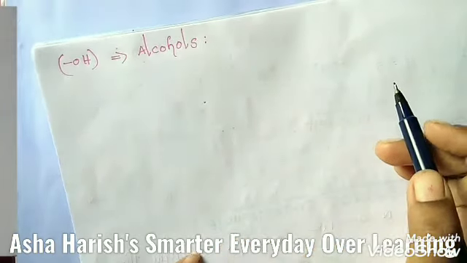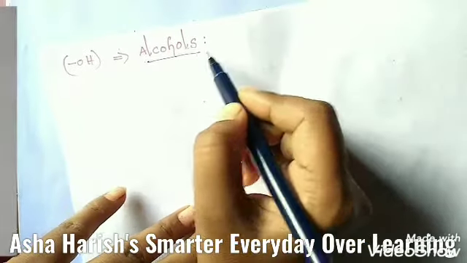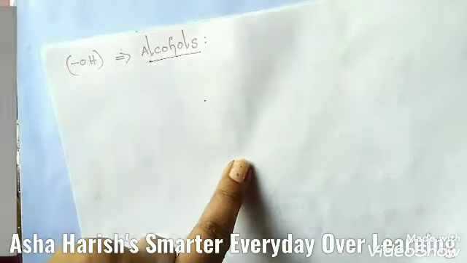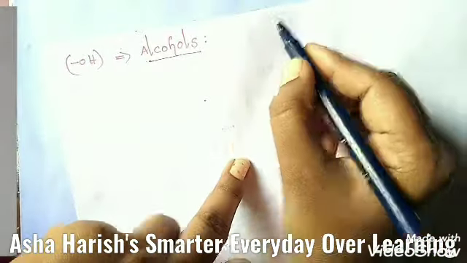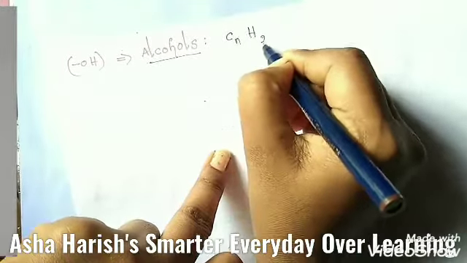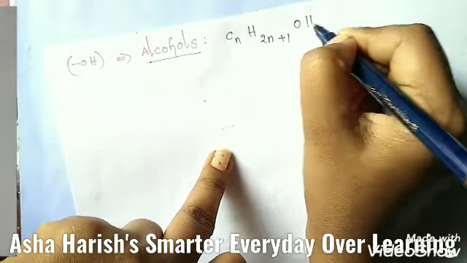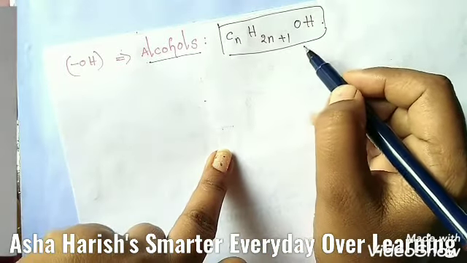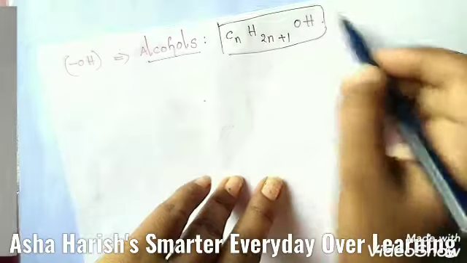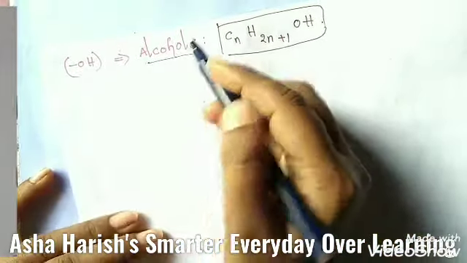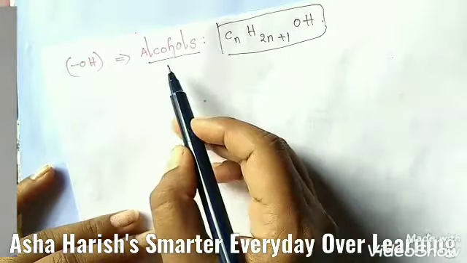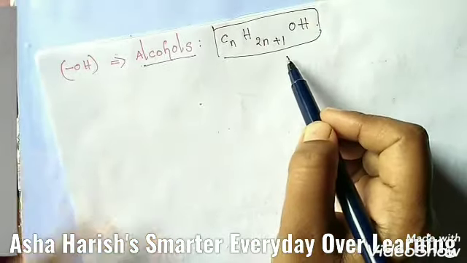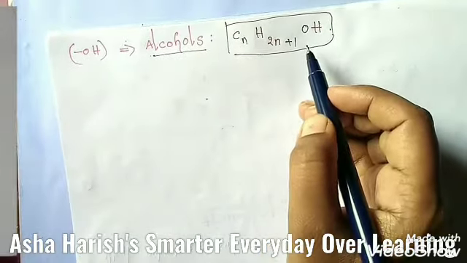That new homologous series is known as alcohols. The different members of this series can be represented by the general formula CnH2n+1OH. When these hydrocarbons are replaced by the hydroxyl group, the OH group, then we get the homologous series of the alcohol group. Then the general formula should be CnH2n+1OH, right?